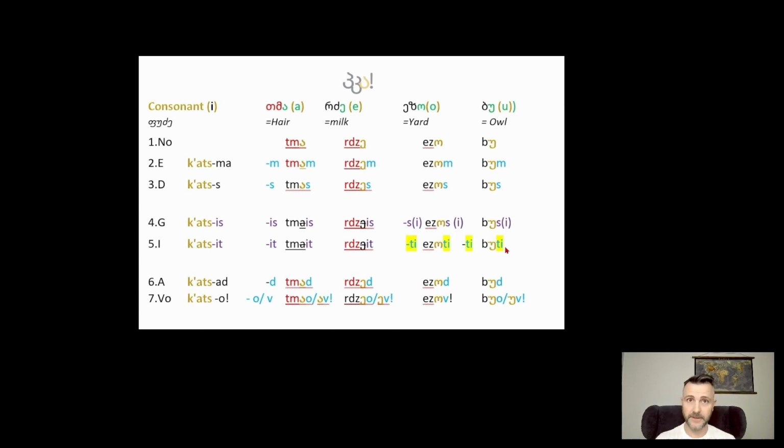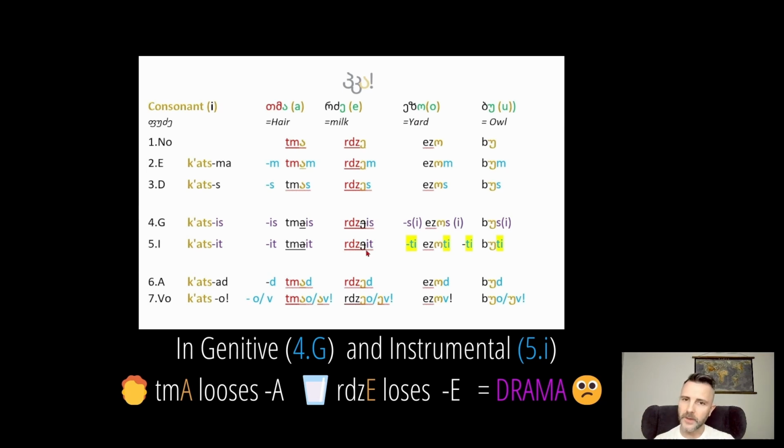Speaking of that change, the flip, the A and the E take it in the instrumental, just like the ones we did last week. So tmit and rdzit. Yes, they lost their vowel, but they did take the same ending as last week. So on one hand, they got a bit complicated. It's kind of like your friends just lost their phone. And they're like, oh my God, I can't find my phone. But they're like, I don't really worry about it. I always lose my phone. So just give me the same drink as pudze. And you're like, all right, well, yeah, okay, you lost your phone. Here's a tmis. Here's the drink from katsis. And rdzis, you've lost your phone too. You know, and you're like, okay, you always lose your phone.